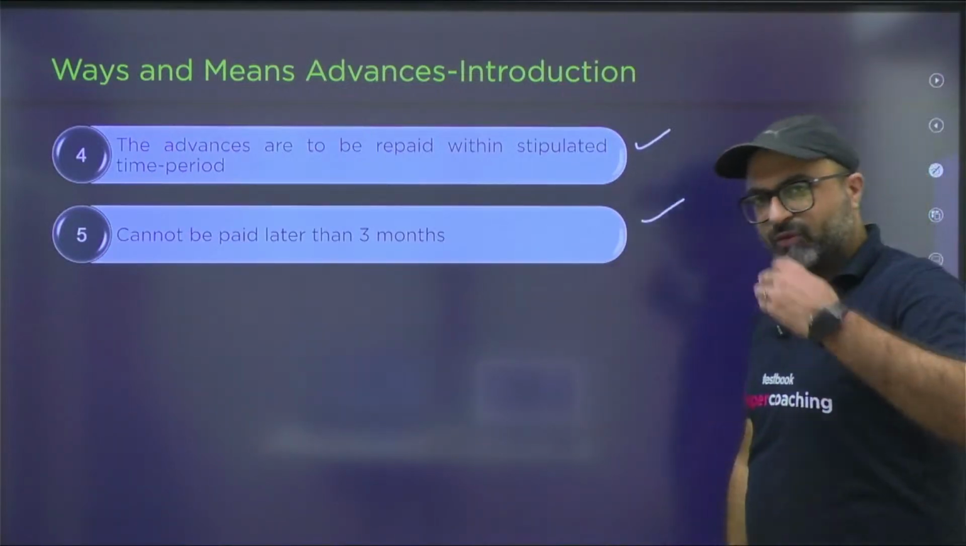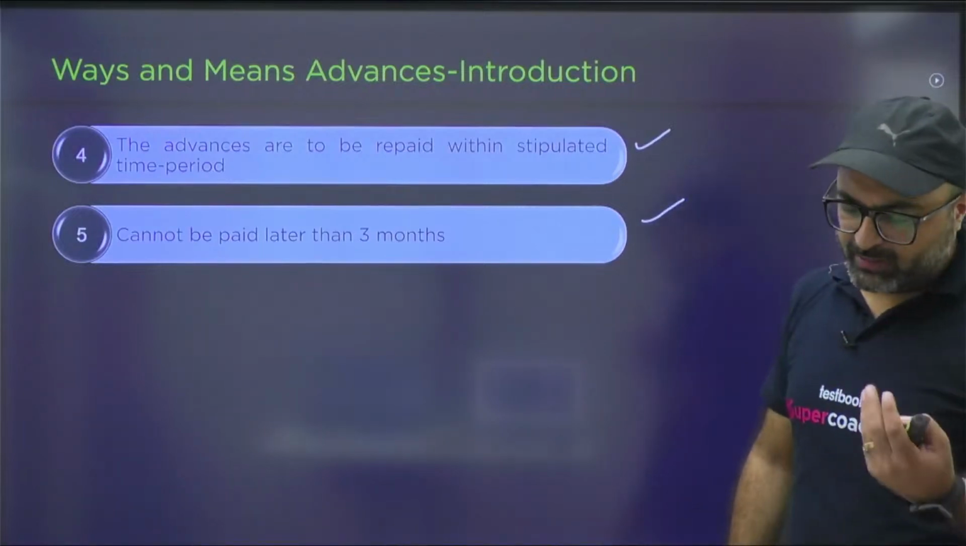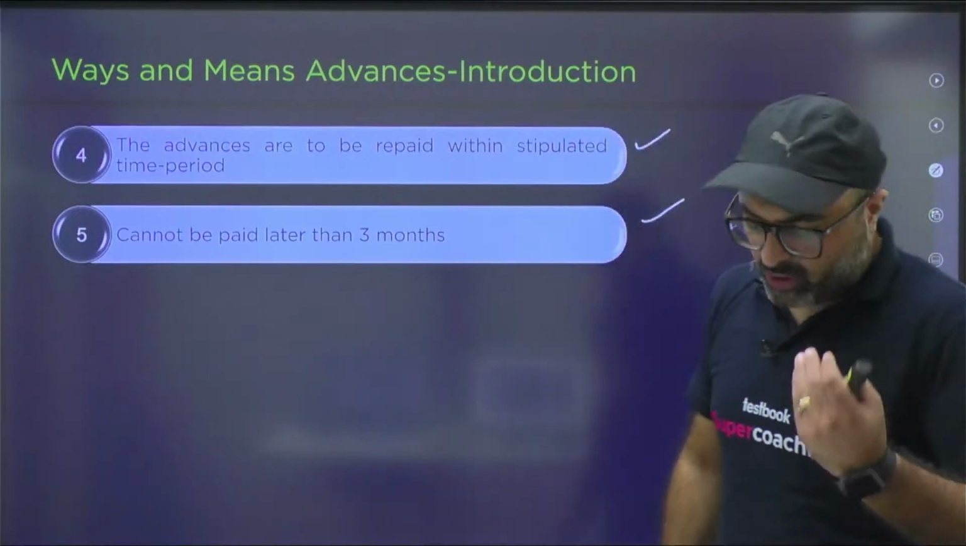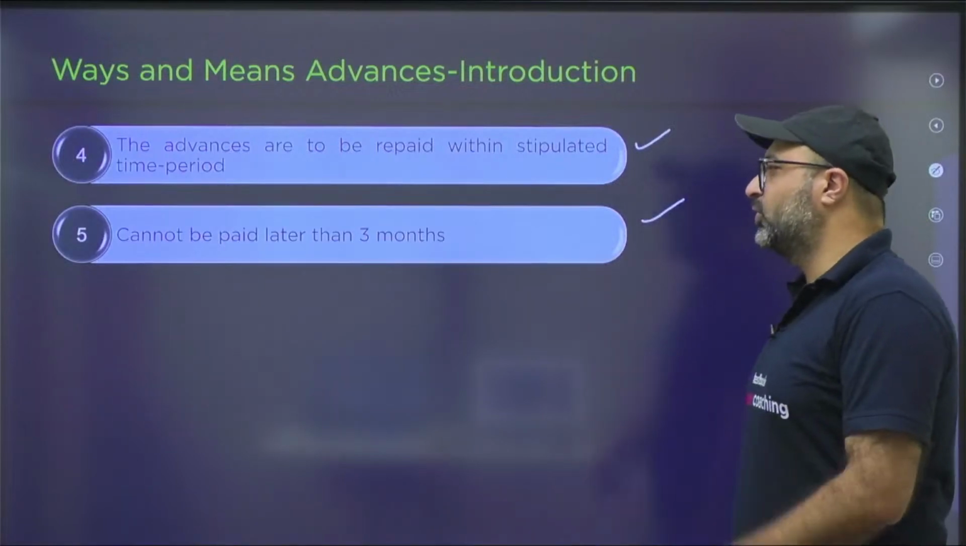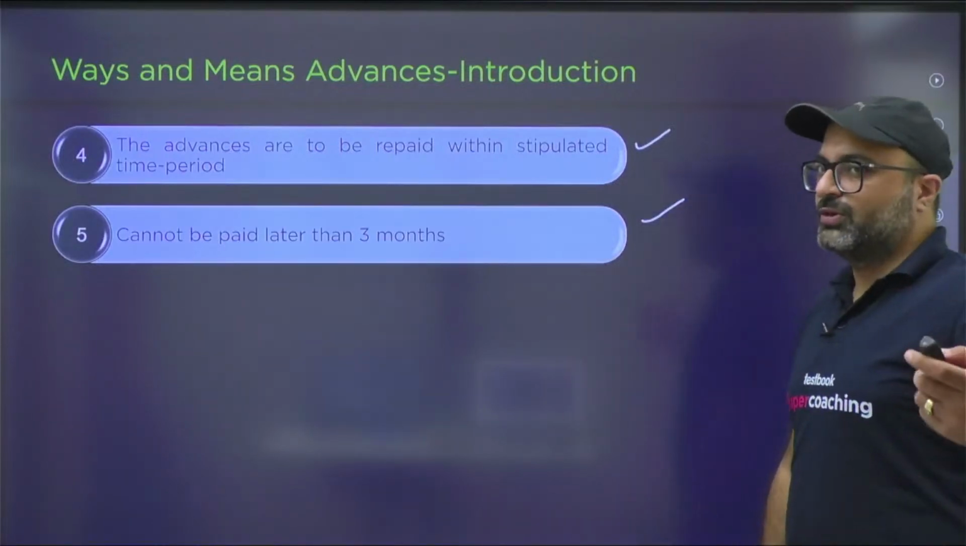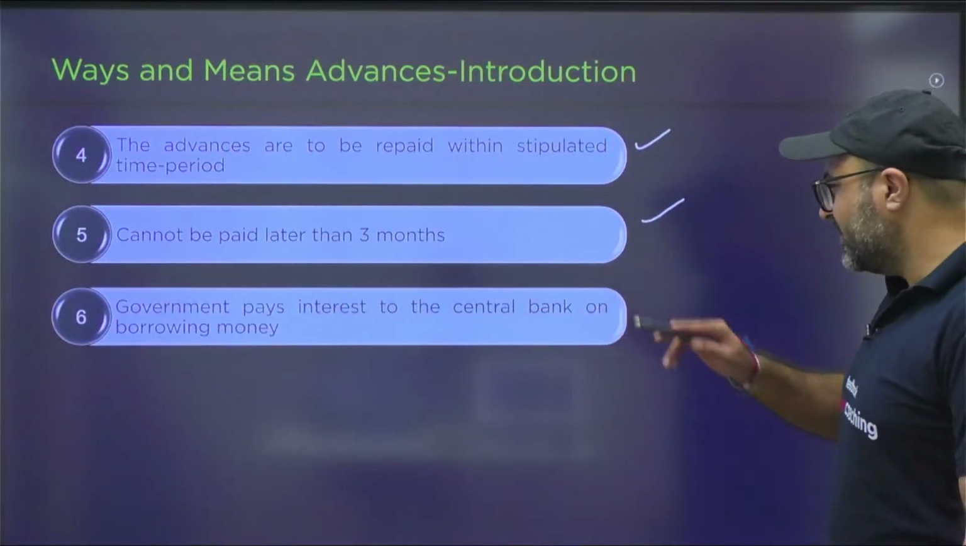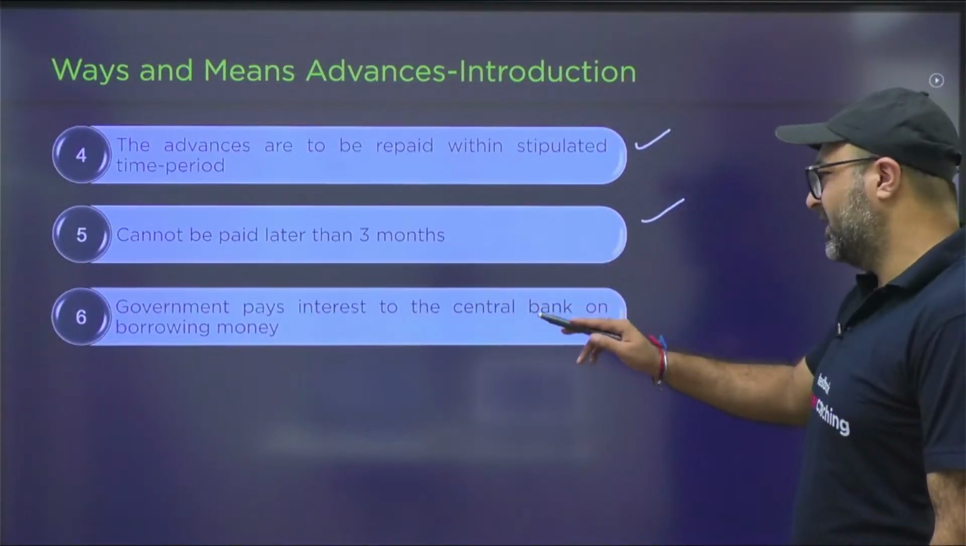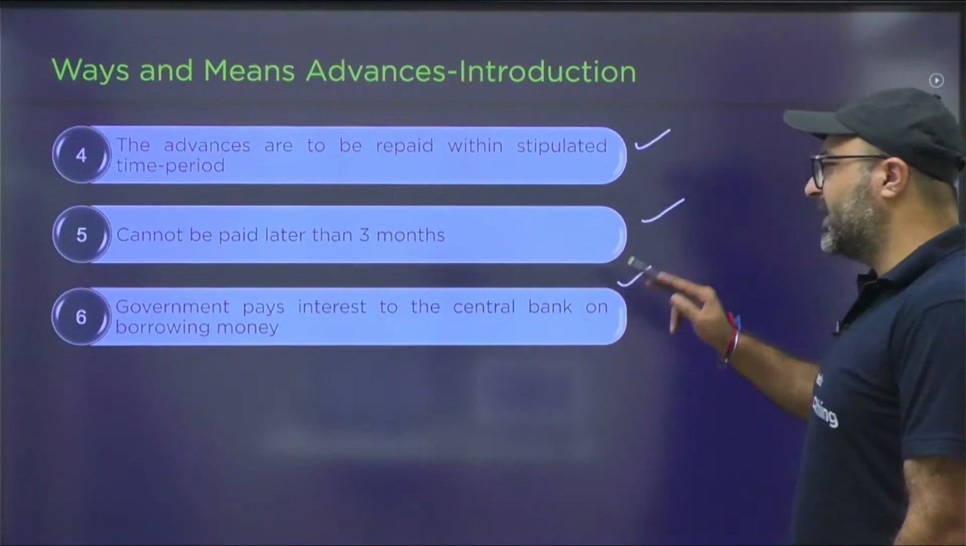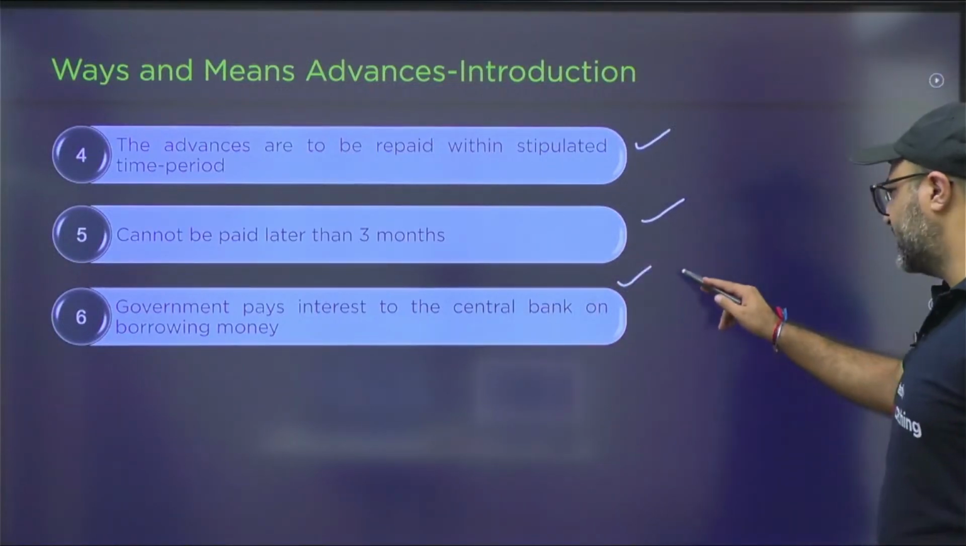It can be before 3 months. You can pay before 3 months if you want, it's fine, but you cannot hold the borrowing for more than 3 months under ways and means advances. Government is responsible to pay the interest to the central bank on these borrowings, and the interest which is charged